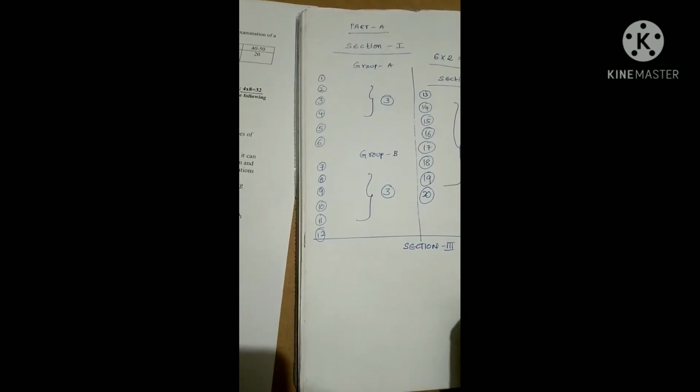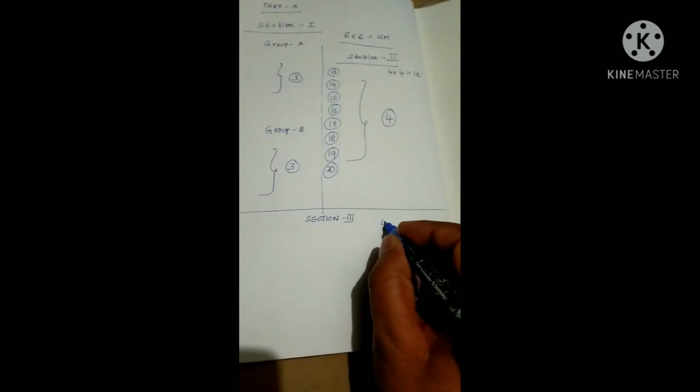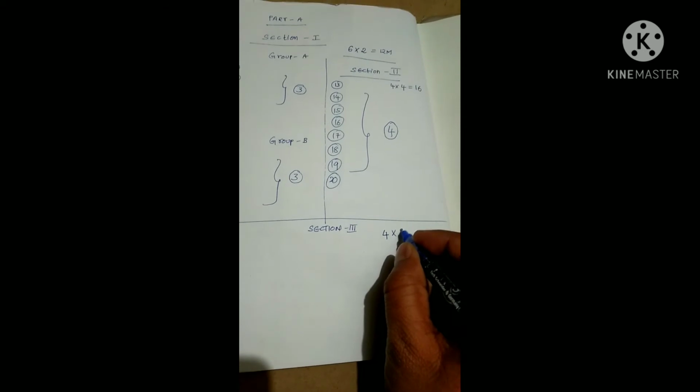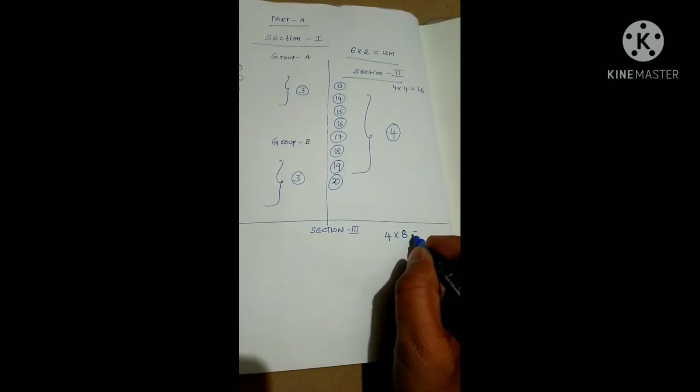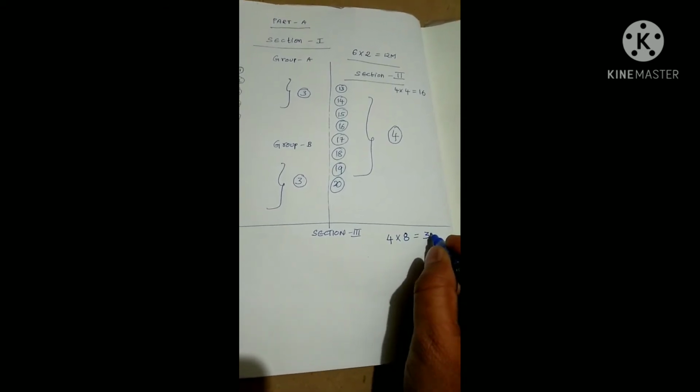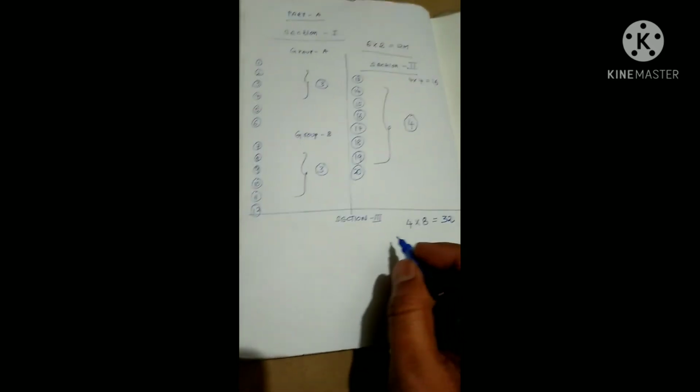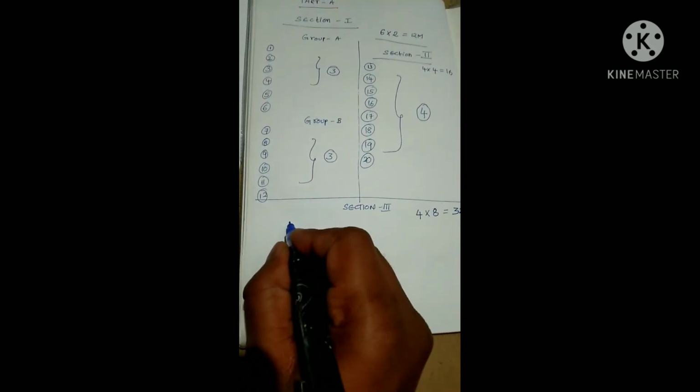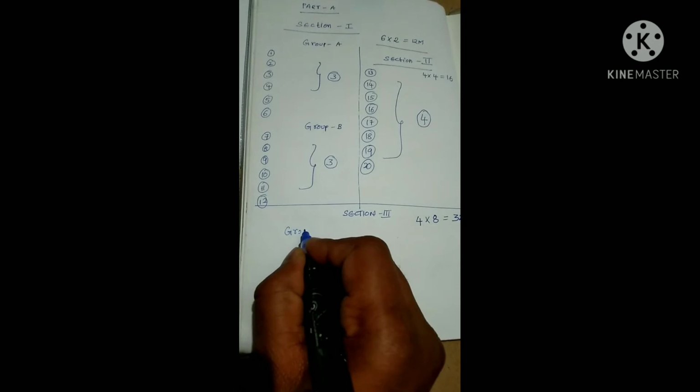Totally how many questions you need to answer? You need to answer 4 questions and each question carries 8 marks. I mean 4 into 8, that is equal to 32. And in this section you have again group A.